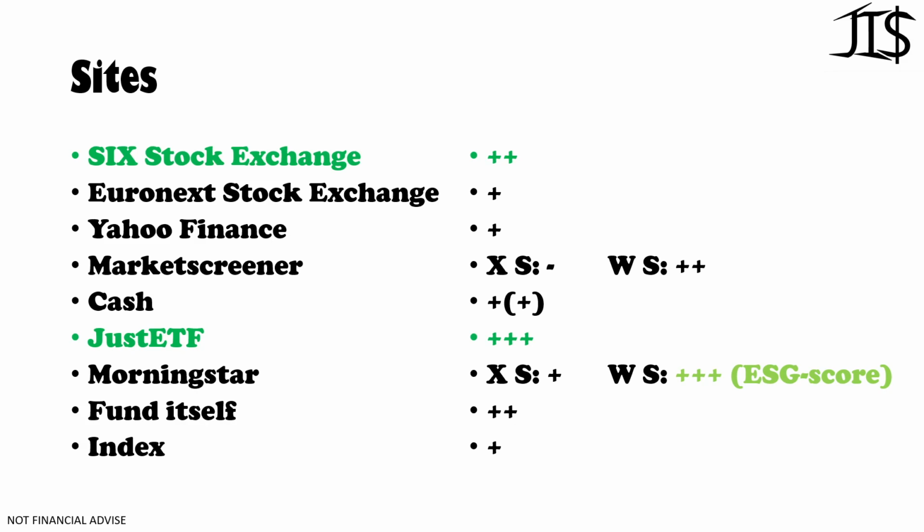So yeah, ESG score. We should invest more in companies with good ESG scores. But up till now, it's still a bit on the bad side. I don't know how I need to say it.